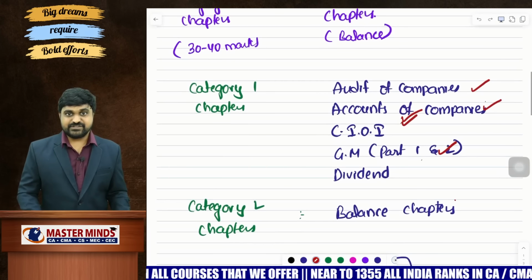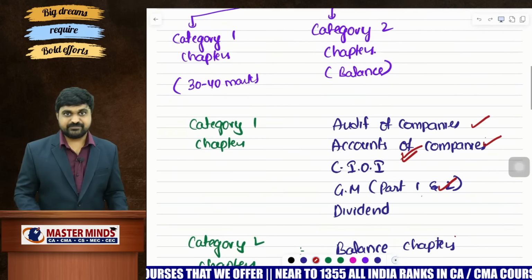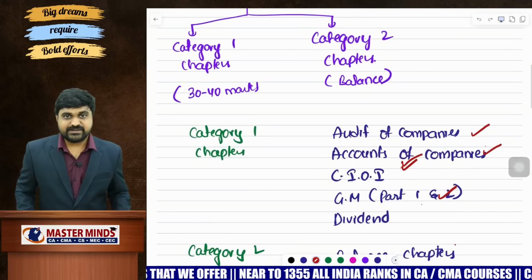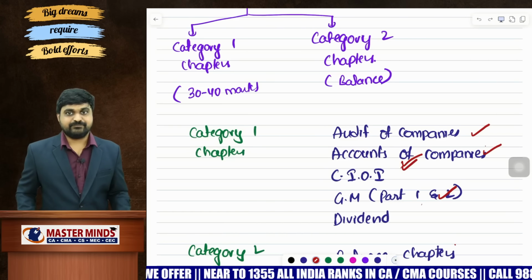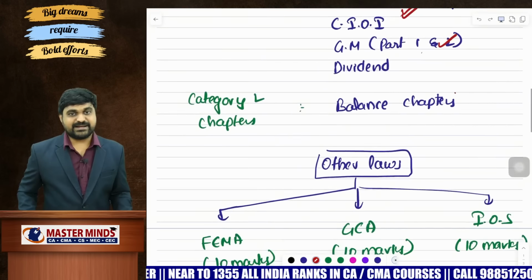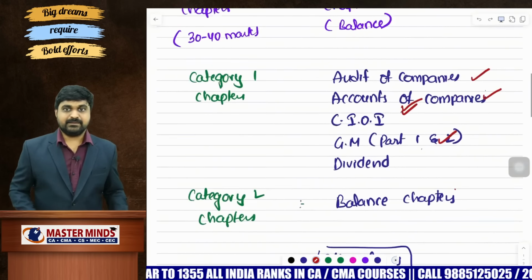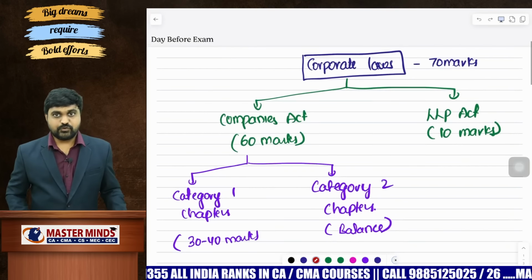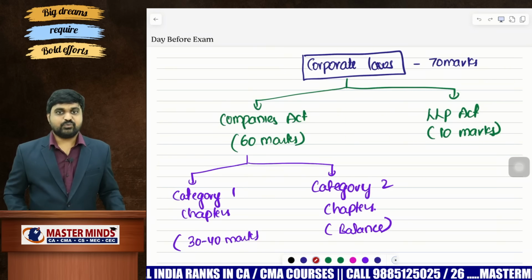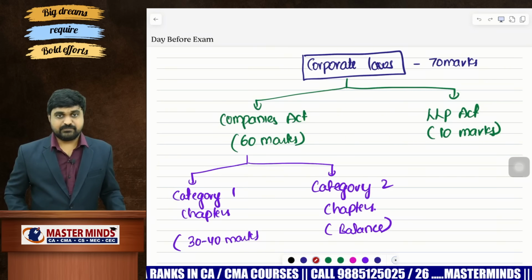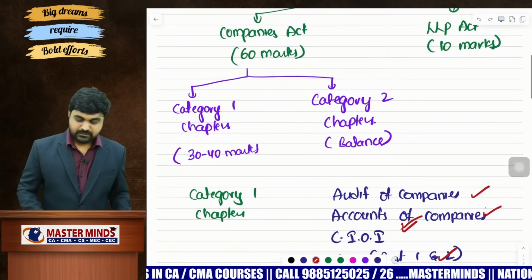Now, what is the weightage of category 1 chapters and category 2 chapters? In case of category 1 chapters, you will get around 30 to 40 marks and the balance marks from category 2 chapters. This is the overall overview for our subject. Now, how to prepare on the day before the exam? Let's focus on that point.